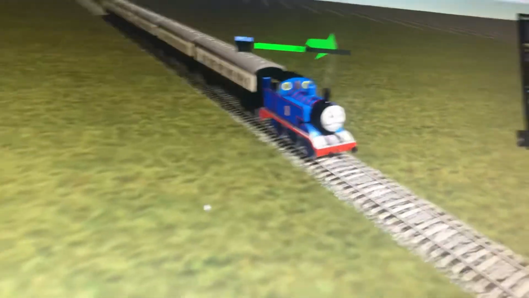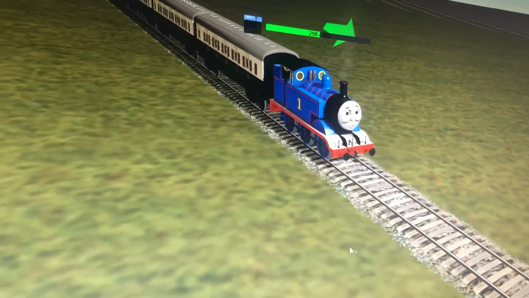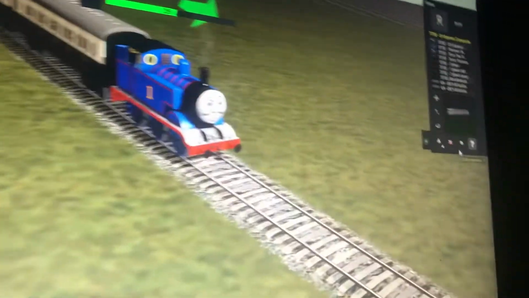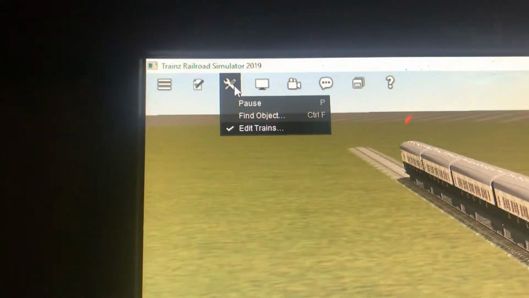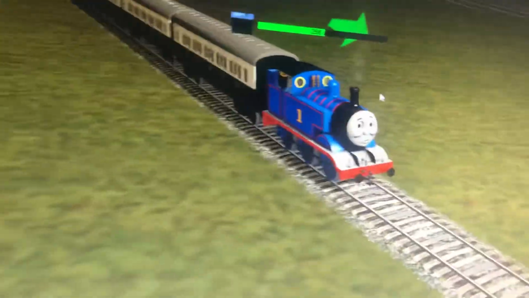Today I'm going to show you how to change the faces on the TRS engines in Train Simulator 2019. So you need to click Edit Trains, which is up here, which I've already clicked. And then you need to go on the question mark, Edit Properties, and then click the engine.